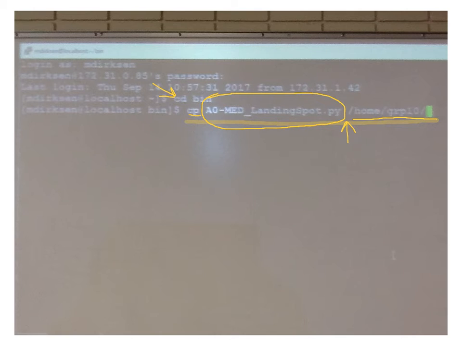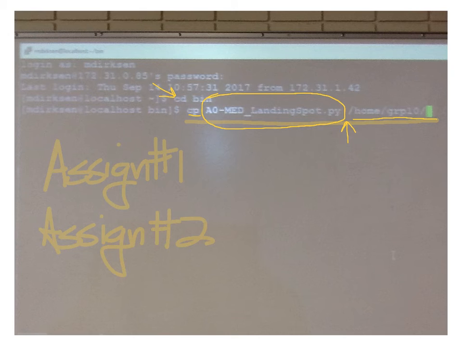Alright, so students, they need to be working on assignment 1. They can take a look at and start if they want assignment number 2, and then they've got to remember computing circles.